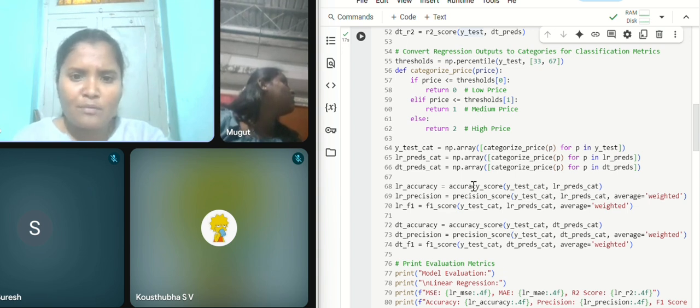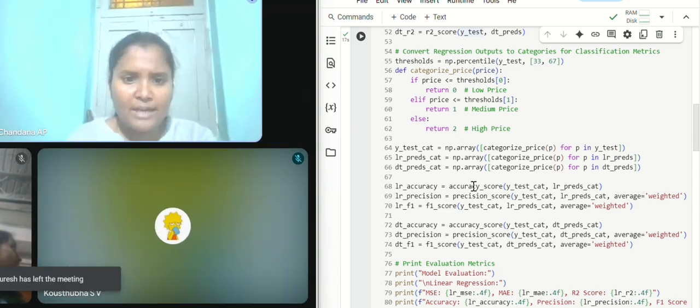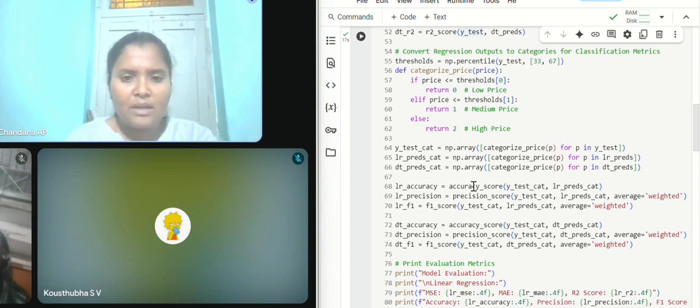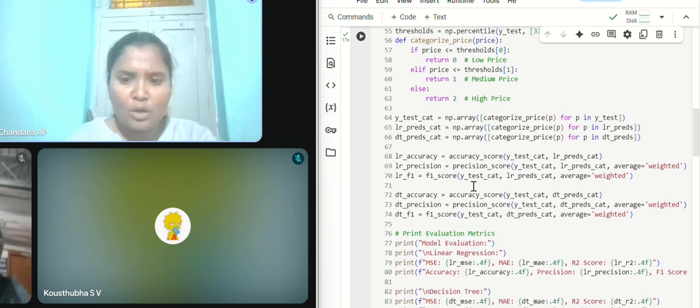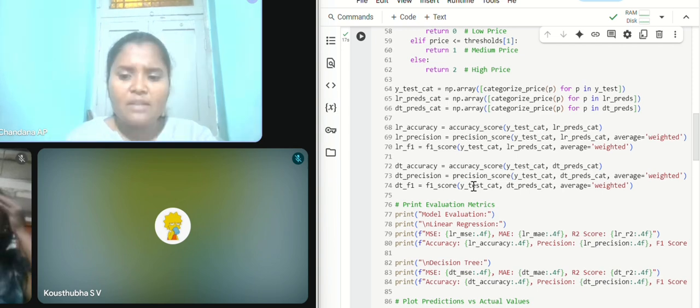As an overall summary, this code loads the data and splits it, trains the linear regression and decision tree models, compares them using mean squared error and mean absolute error, and visualizes the predictions and feature importance. It helps to determine which model is more accurate and interpretable. Then let's move to the code output.